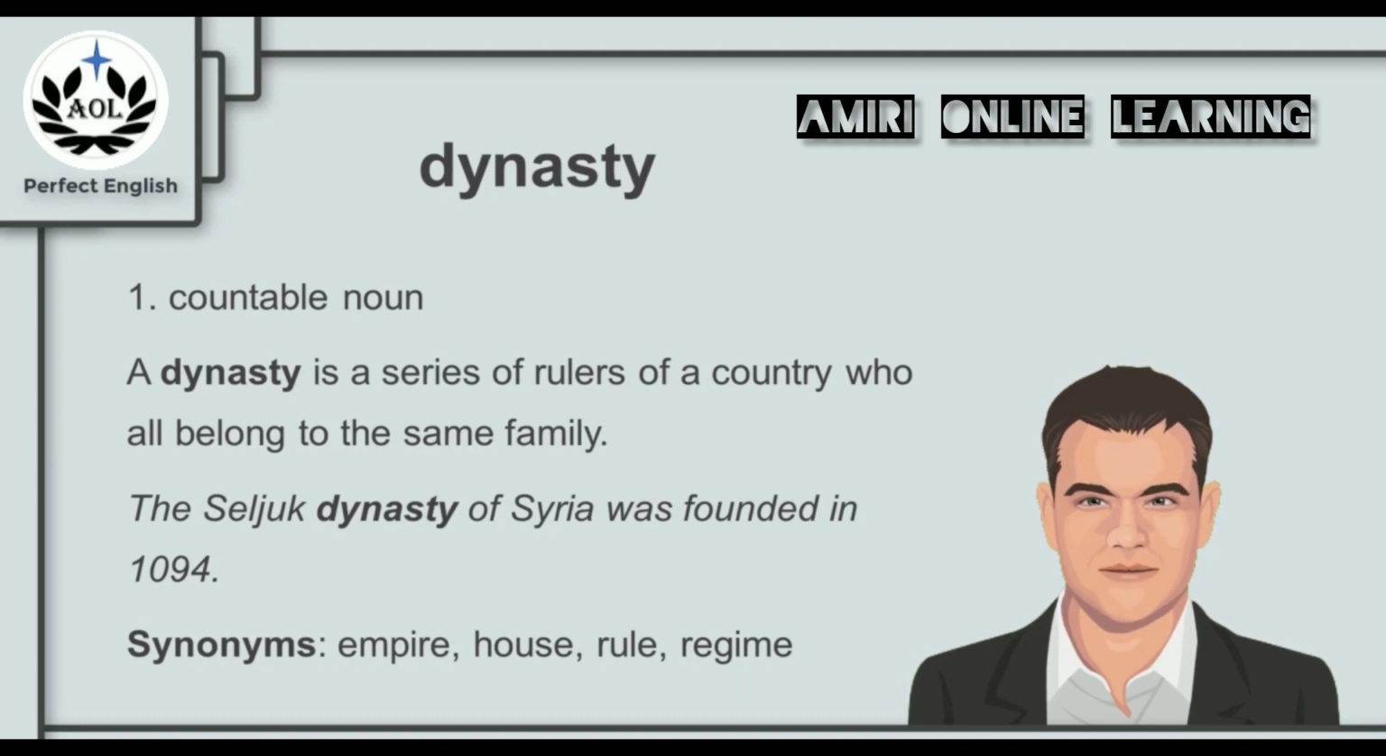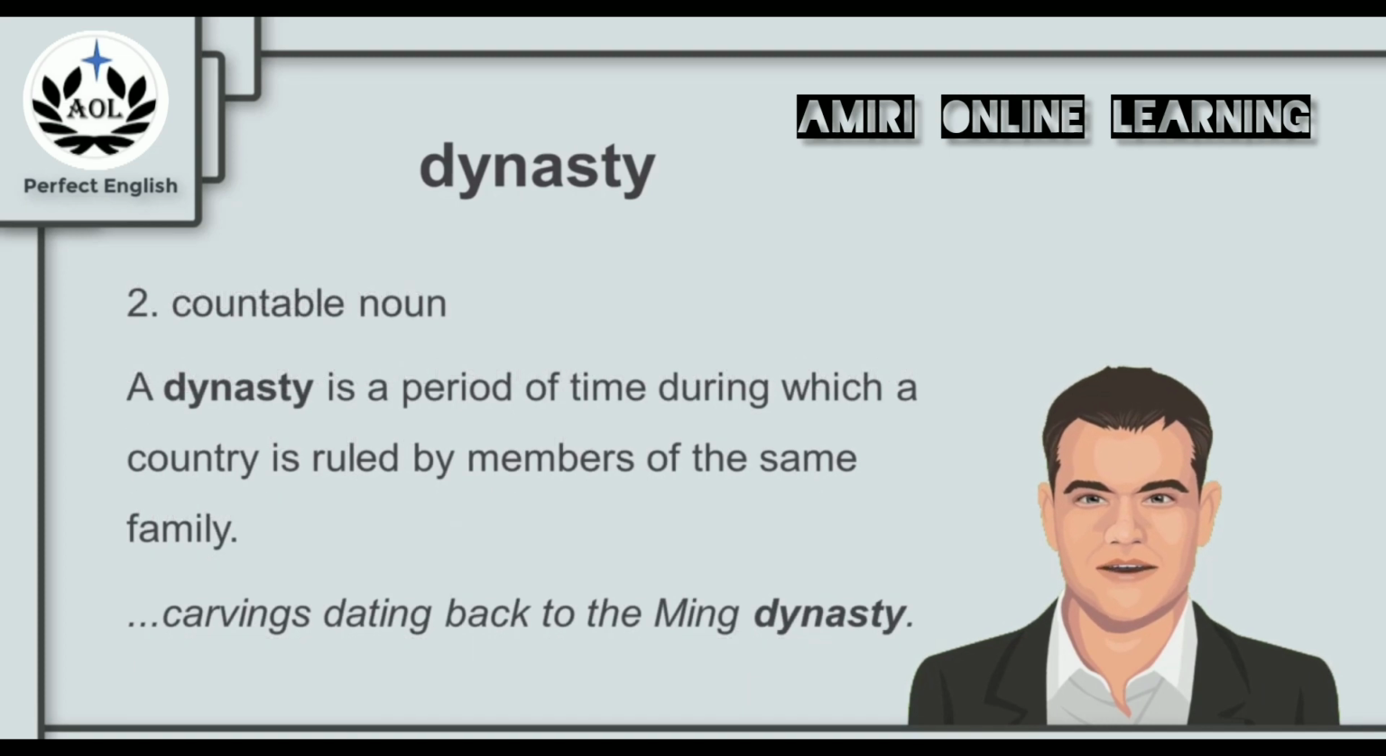For example, we say the Seljuk dynasty of Syria was founded in 1094, and synonyms for dynasty are the words empire, house, rule, or regime. And dynasty can be used in a different context as well. A dynasty is a period of time during which a country is ruled by members of the same family. For example, we say carvings dating back to the Ming dynasty, which was a very famous family that ruled in